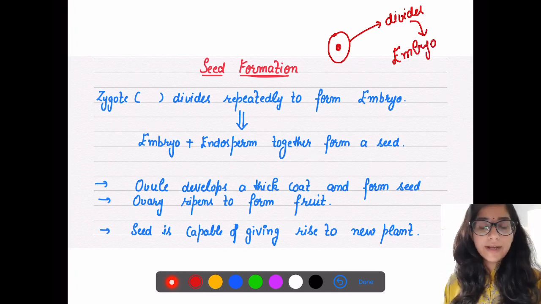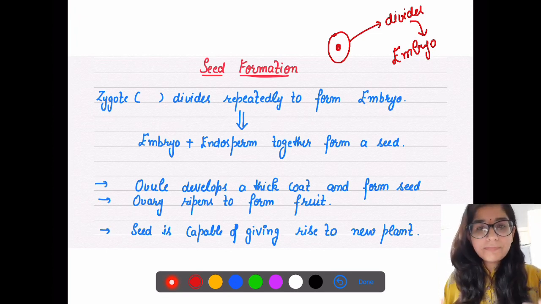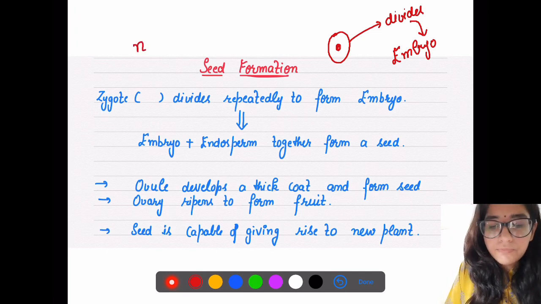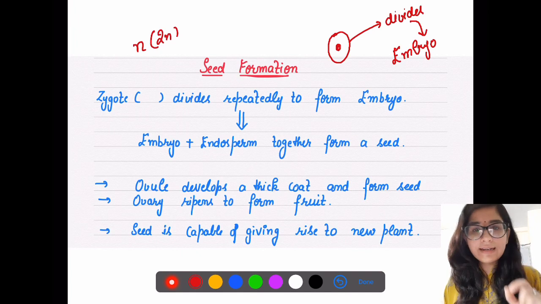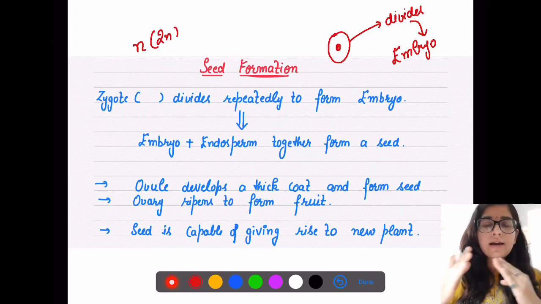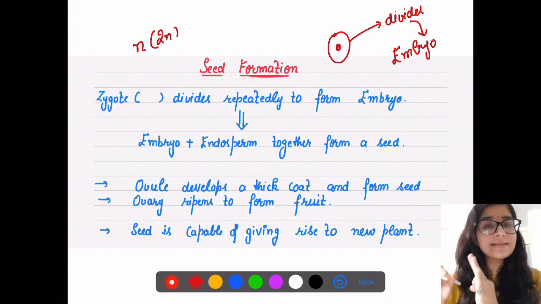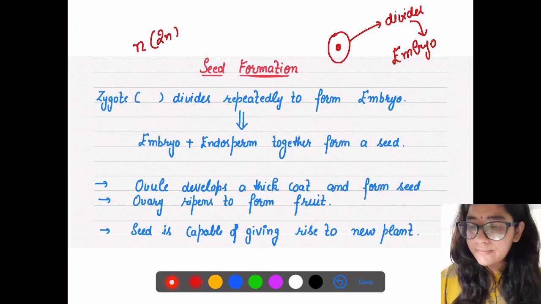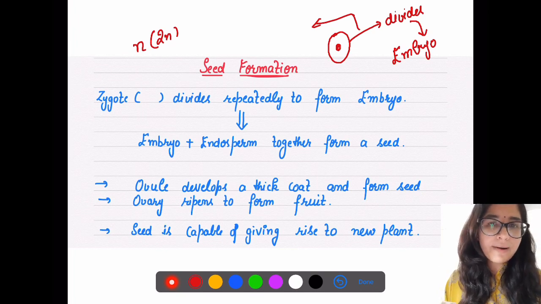Here at this point I want to know two things from you. What should I write in front of zygote? Is it N or 2N structure? That you have to tell me. Second, when I'm saying that zygote is dividing continuously and giving rise to a structure which is known as embryo, you have to tell me which kind of division I am talking about.